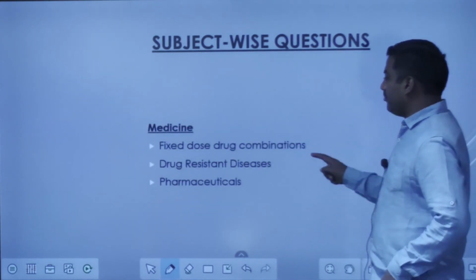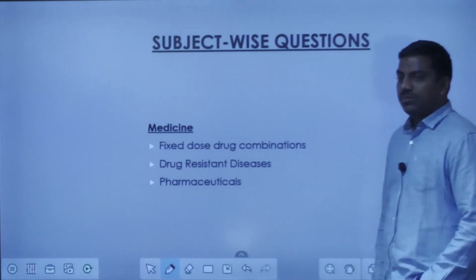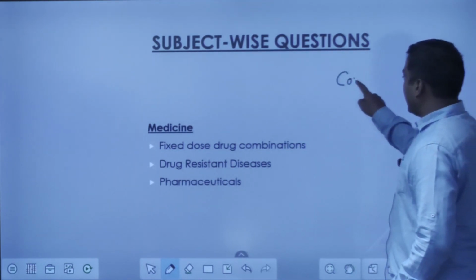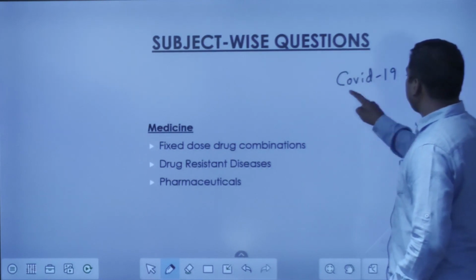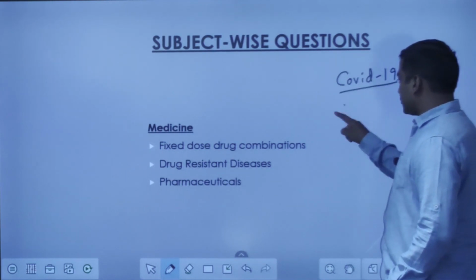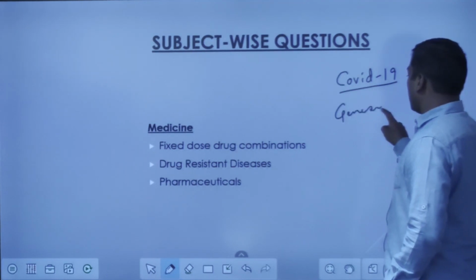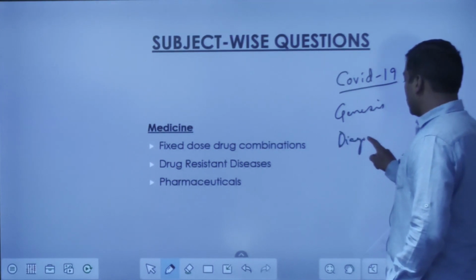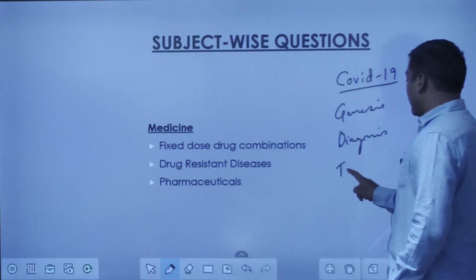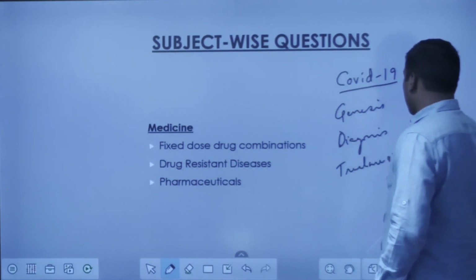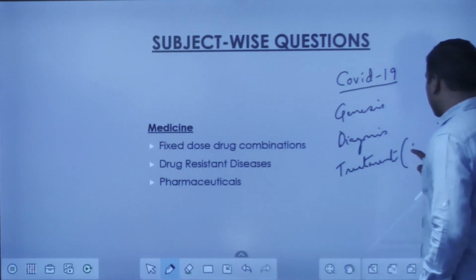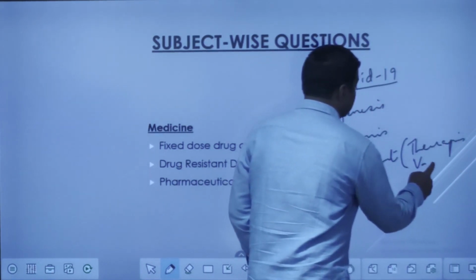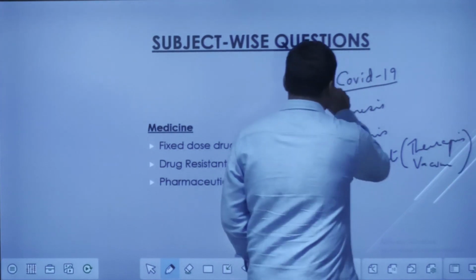Next field is medicine. In medicine, the recent developments that are taking place are also important, especially COVID-19: the genesis of this, then the diagnosis, how do you diagnose, and the treatment, especially in terms of some therapies, and in terms of vaccines. So you should study it in a nutshell.